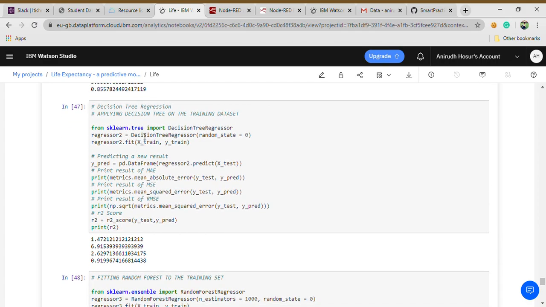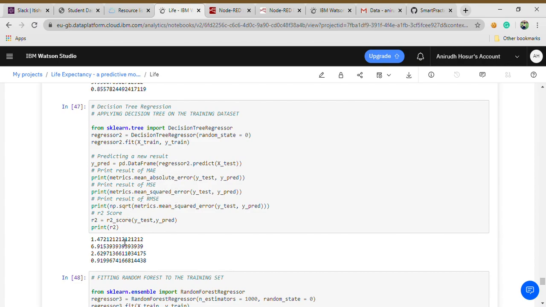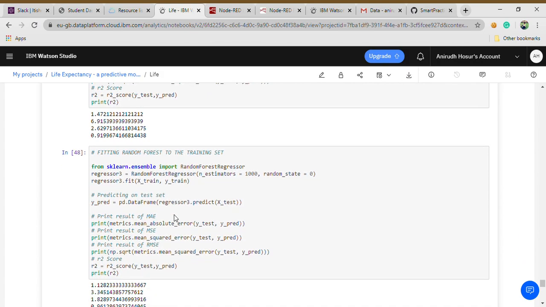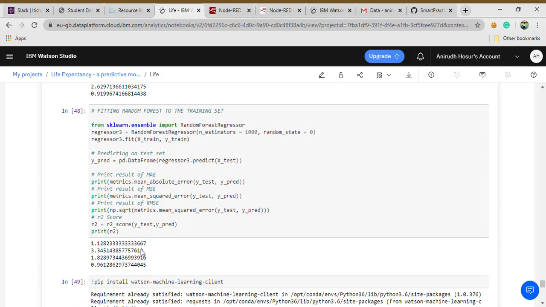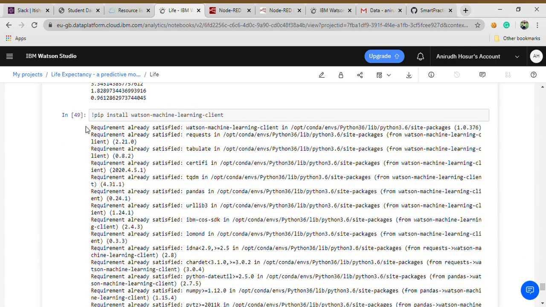Now we'll go for decision trees, and the decision tree similarly gives us 91%, which is even better. And now finally we'll go for random forest, which gives us 96%, and that is amazing. 96% accuracy is amazing. I'm really proud of that. So now the Watson Studio.